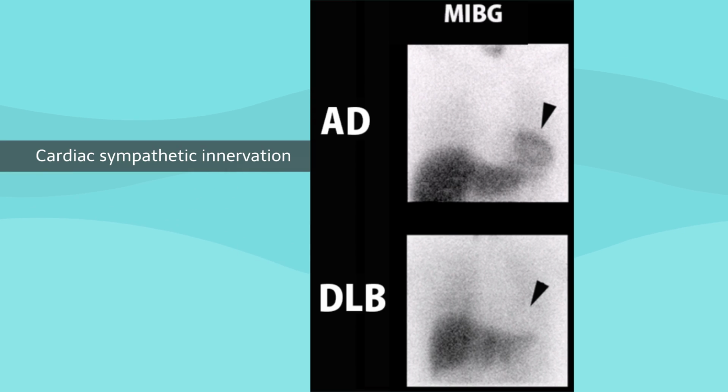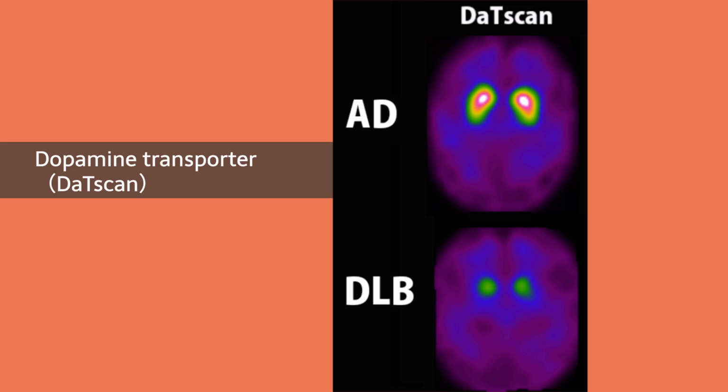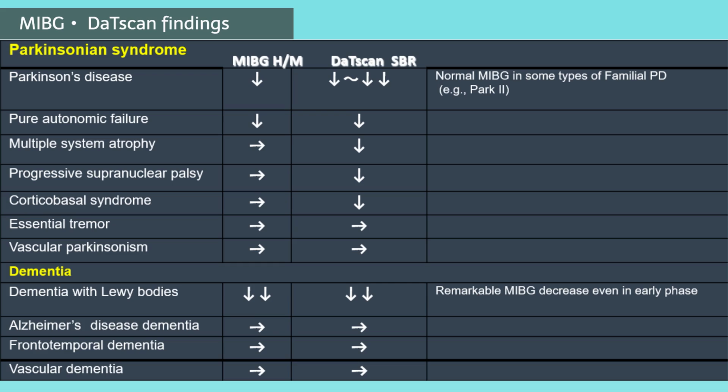MIBG scintigraphy in dementia with Lewy bodies shows no visualization of the heart and markedly reduced cardiac sympathetic innervation. DAT scan showing dopamine transporter distribution shows markedly reduced striatal accumulation in dementia with Lewy bodies. Compare the findings of MIBG and DAT scan in Parkinsonian syndrome and dementia.